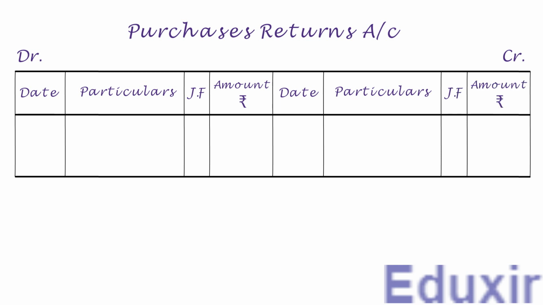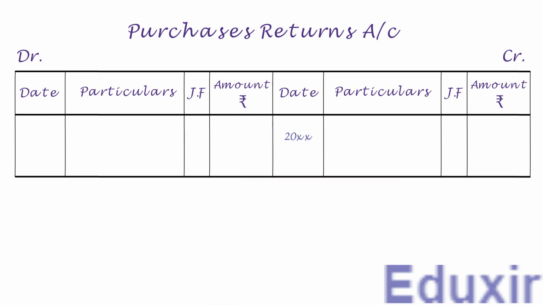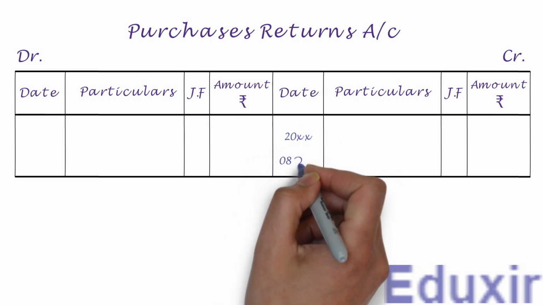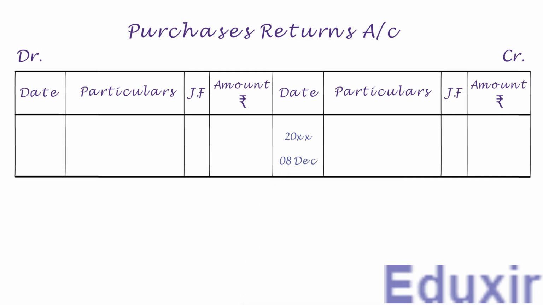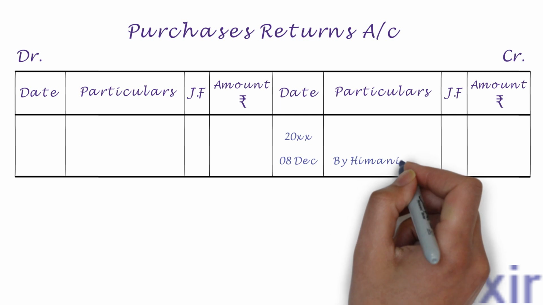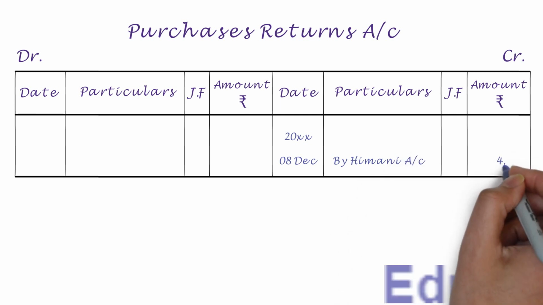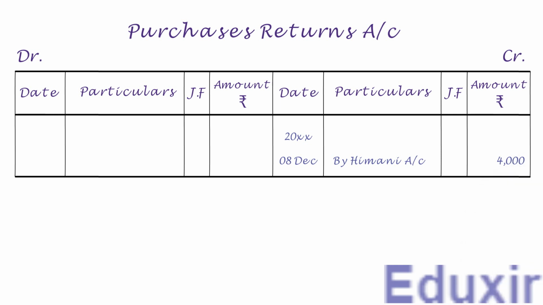Now on the credit side, let us first write the year in the date column. Let us now write the date. We need to write by Himani account into the particulars column. Let us write the credit amount of 4000 rupees into the amount column. With that, we have completed the posting of this journal entry into the purchases returns account.